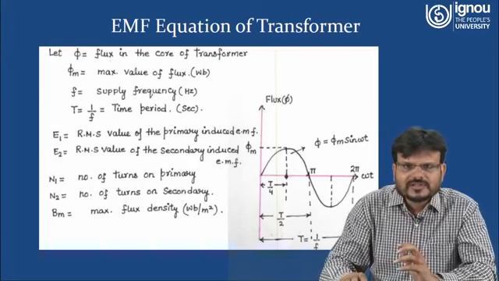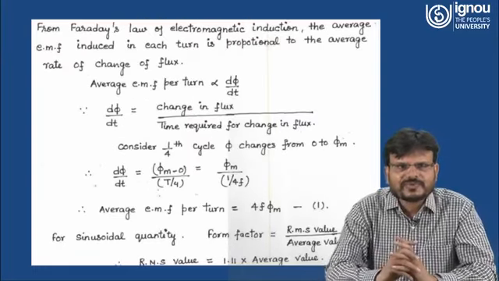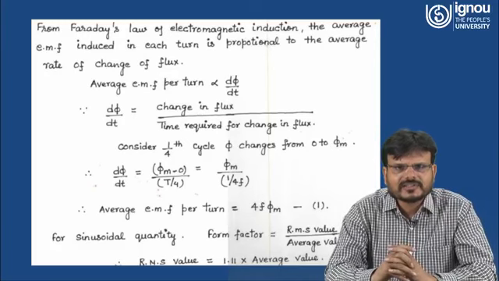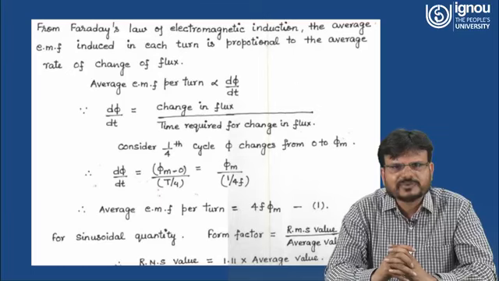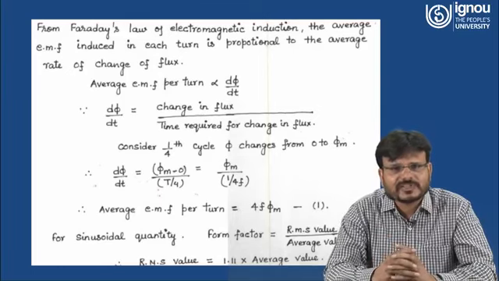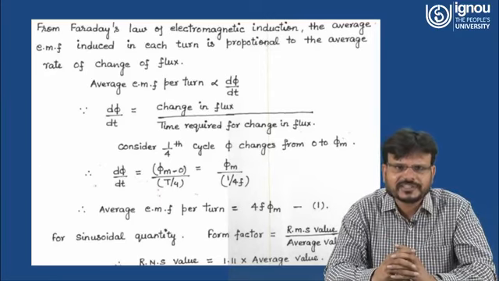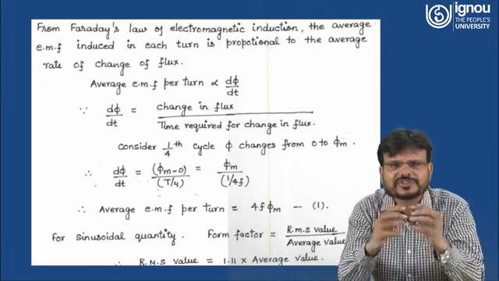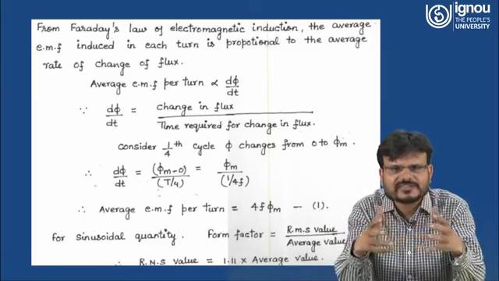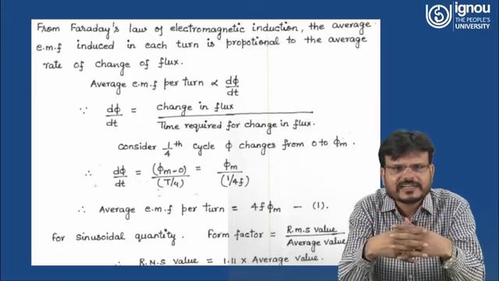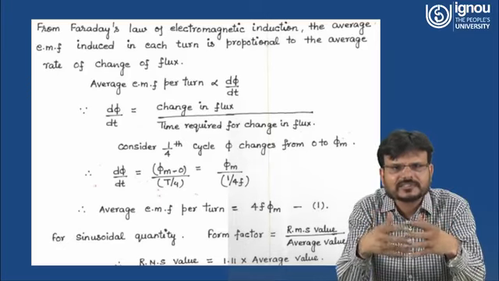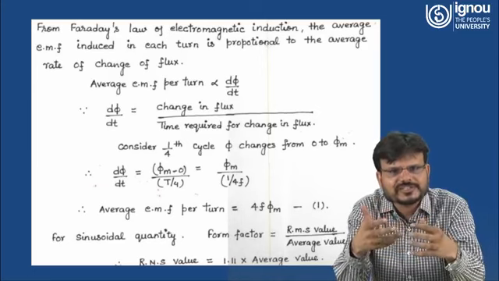So here you can understand from Faraday's law of electromagnetic induction, the average EMF induced in each turn is proportional to the average rate of change of flux. So the average EMF per turn is directly proportional to d phi over dt. And what is d phi over dt? d phi is nothing but the change in flux, and dt is the change in time, that means the time required for the change in flux.